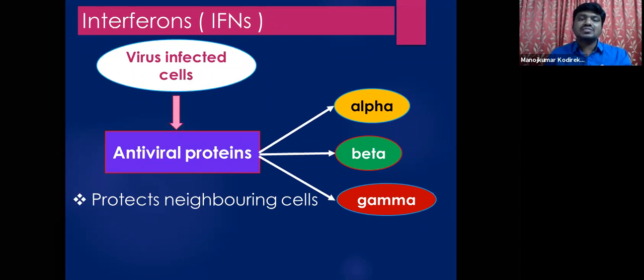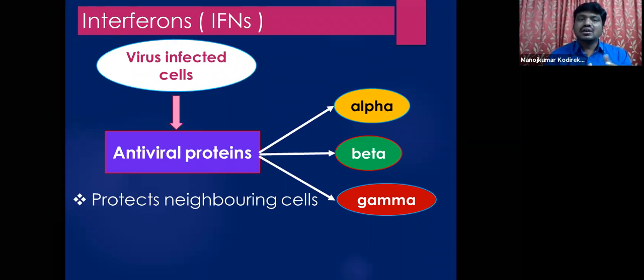These antiviral proteins reach the neighboring normal, healthy cells and make them alert, giving them the additional ability to fight against this virus.